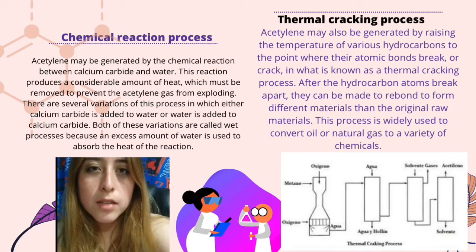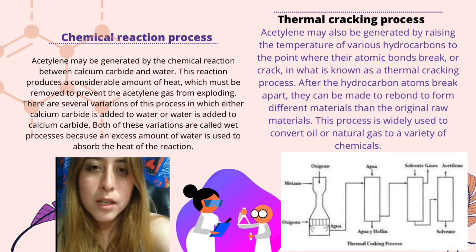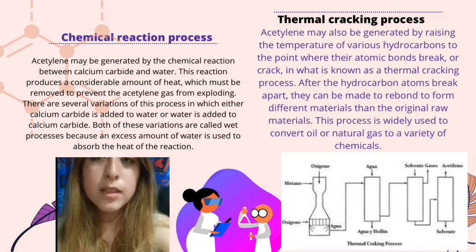In the chemical reaction process, acetylene may be generated by the reaction between calcium carbide and water. This reaction produces a considerable amount of heat, which must be removed to prevent the acetylene gas from exploding. There are several variations of this process, in which either calcium carbide is added to water or water is added to